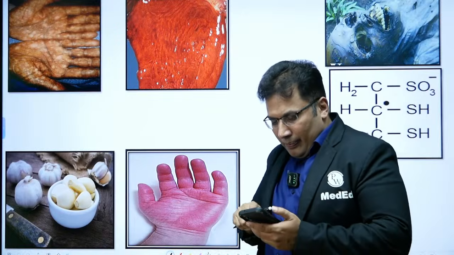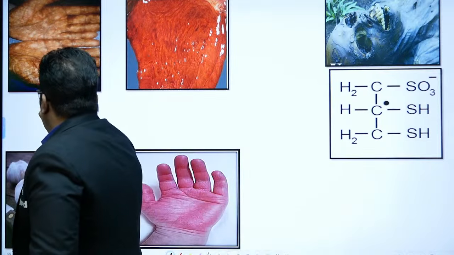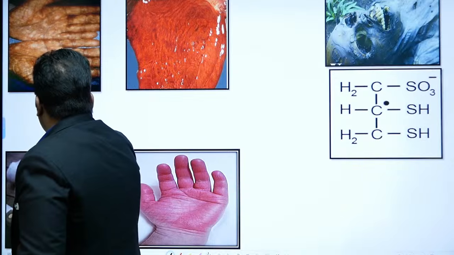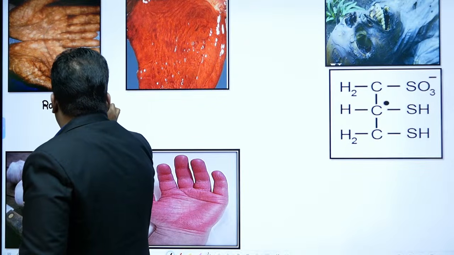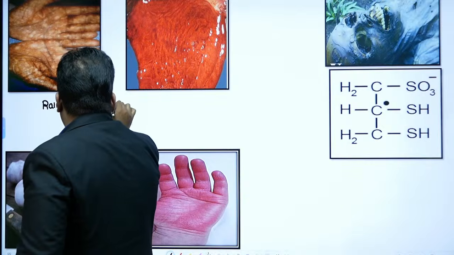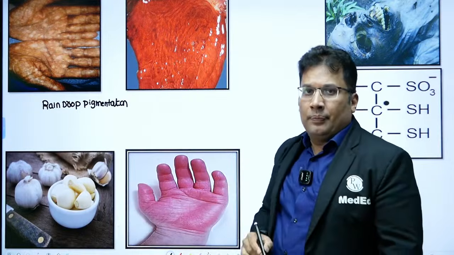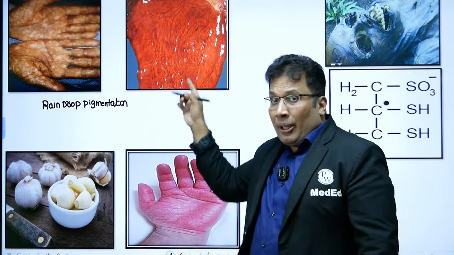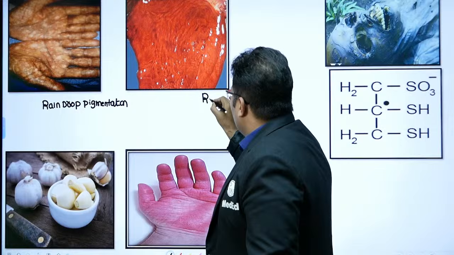So this is basically raindrop pigmentation. Okay, can be an image based question. And in the stomach here, red color appearance, red velvety stomach.